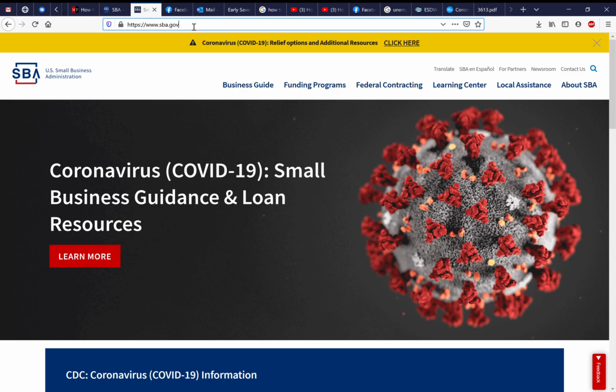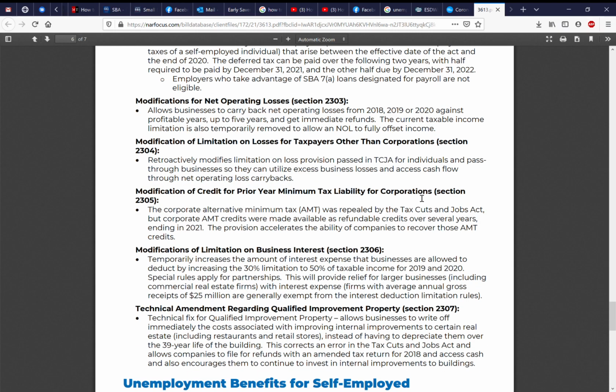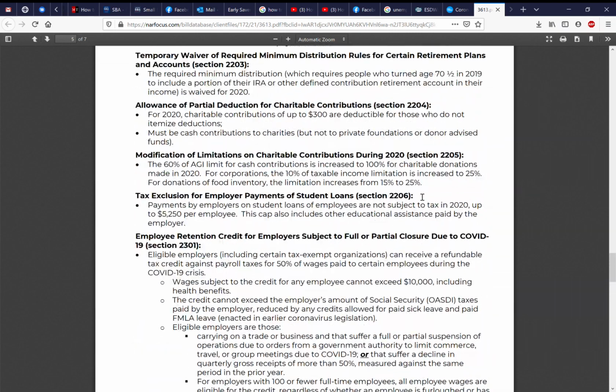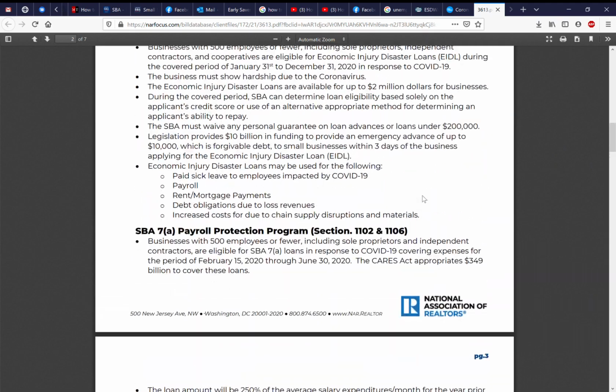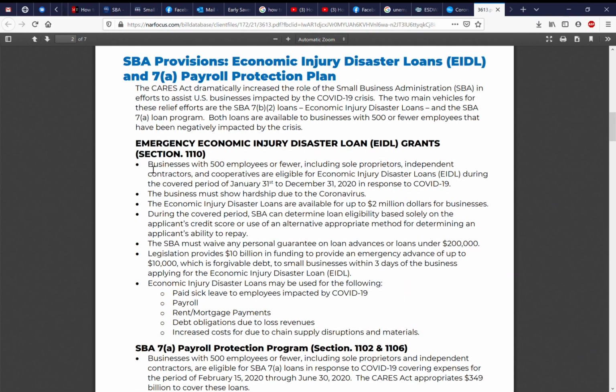Before that, I want to go over who is eligible for this funding. So according to my information that I have here, any small business that has 500 or fewer employees, including sole proprietors, independent contractors, and corporates are eligible for this loan.